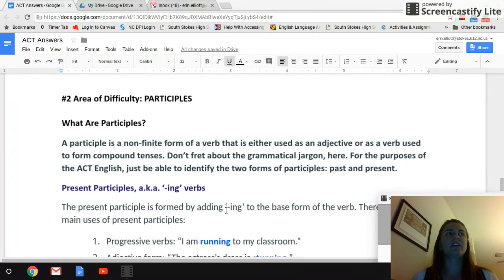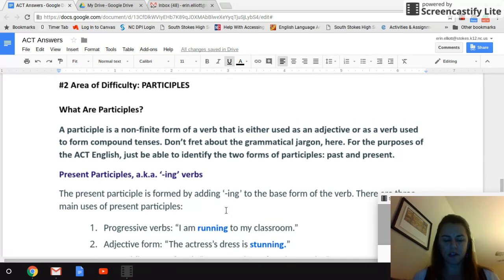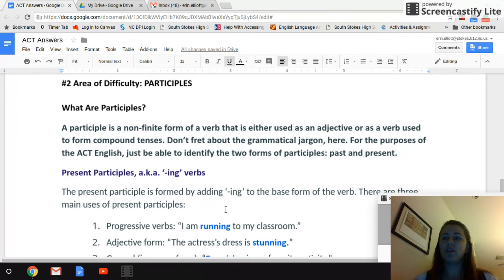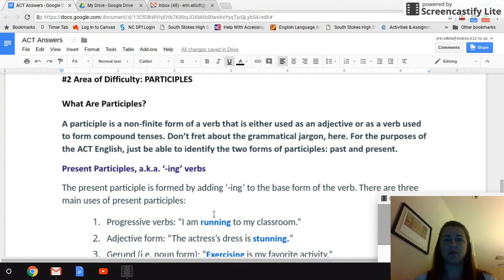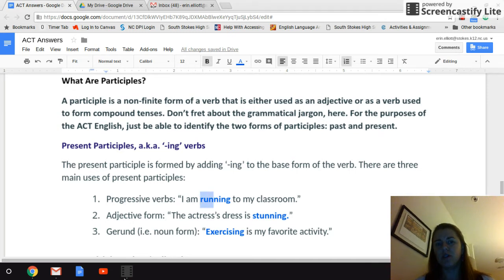All right. Moving on to area number 2 that's difficult for you all, participles. So participle is just a fancy word for a form of a verb that is used as an adjective or as a verb used to form compound tenses. You need to know the difference between past and present participles. So present participles are ing verbs. It's formed by adding ing to the base form of a verb, such as running, adding ing to that base form. Stunning, adding ing to the verb stun, and so on and so forth.